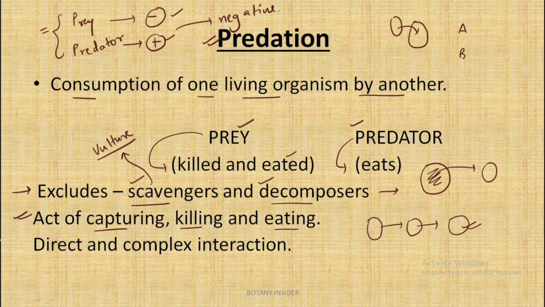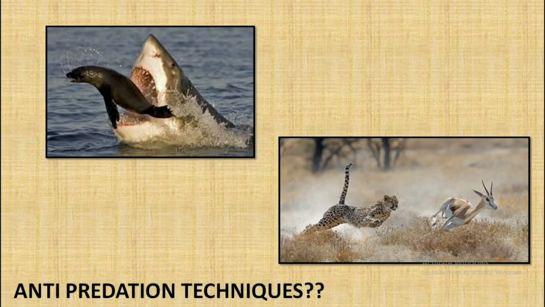So predation is a direct and a complex interaction. Why direct? Because one member is directly impacting the other member and eating it, and complex because it takes a lot of energy and other techniques to capture its prey and finally consume it. These pictures depict examples of predation.